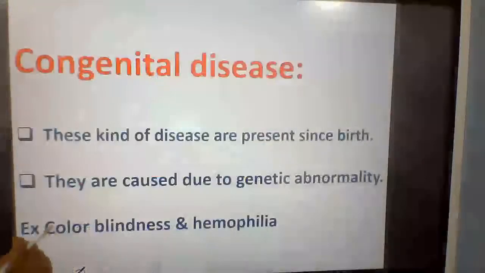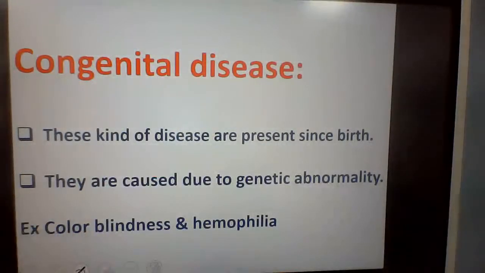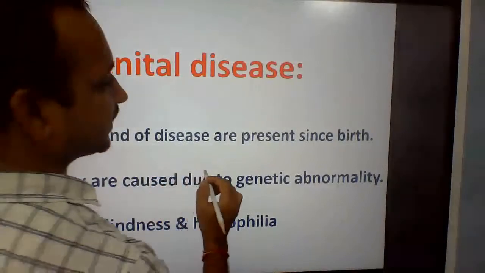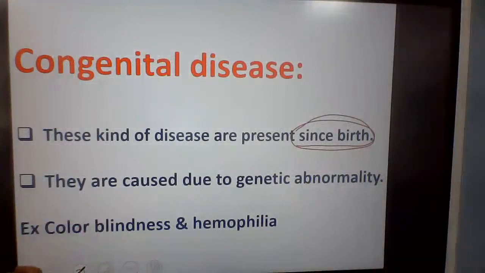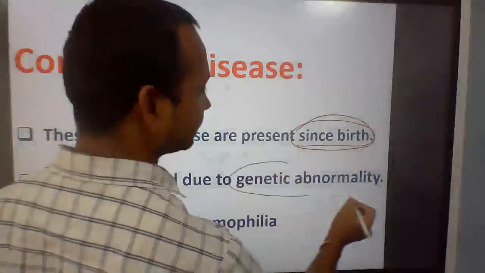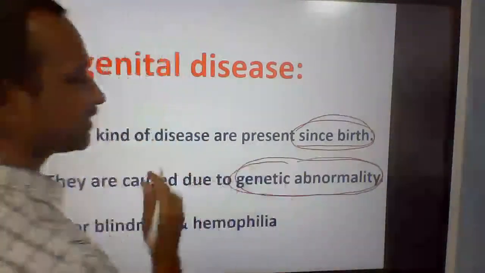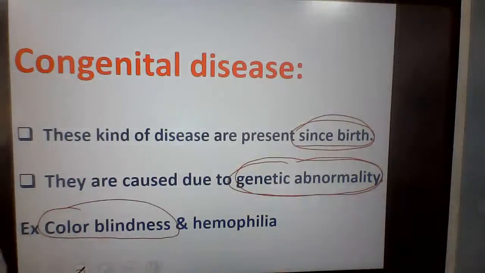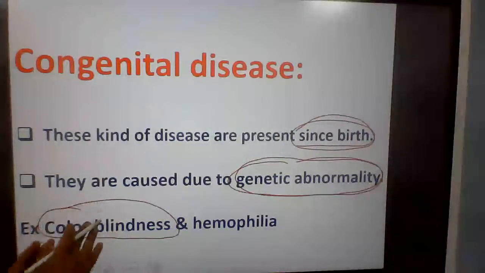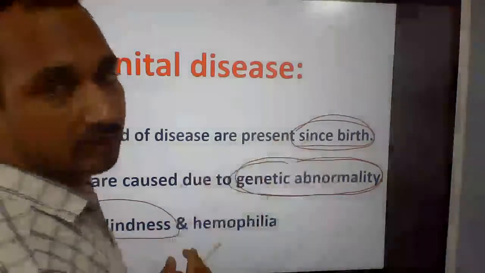So next, congenital disease. These kinds of disease are present since birth. They are caused due to genetic abnormality. Example, color blindness. People are unable to differentiate between red and green color. So this is a kind of congenital disease, and it is present since birth. It is because of some genetic abnormality.